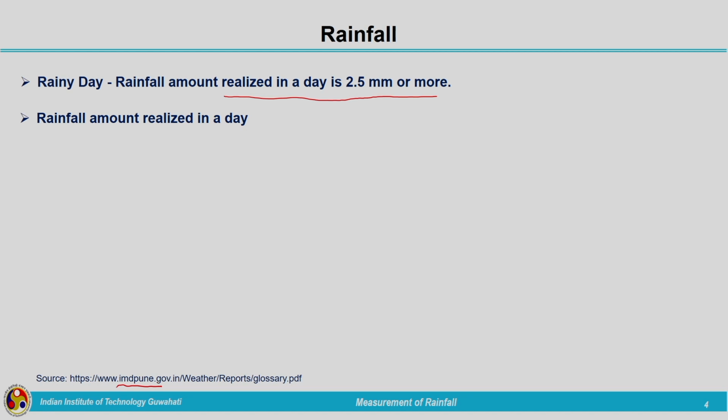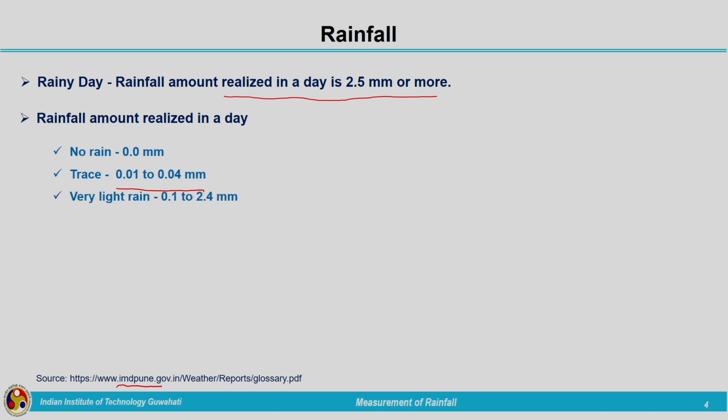We need to see whether we are experiencing heavy rainfall or light rainfall. The classification is like this: zero rain, no rain is there, so it is not a rainy day. Trace is the one which is considered as rainfall between 0.01 to 0.04 millimeters. It is a very small amount, not a measurable amount. So, sometimes we will see in the reports a very trace of rainfall. That means it is between 0.01 to 0.04 millimeters.